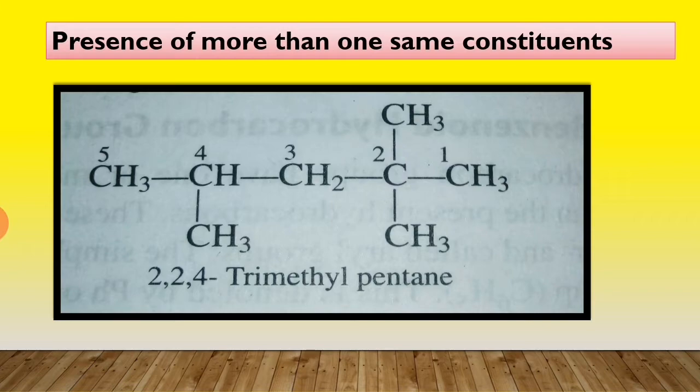Example, all the substituents are the same, methyl groups: CH3, CH3 and CH3. Then we have to indicate the number, that is, 3 are there. So we write trimethyl pentane.